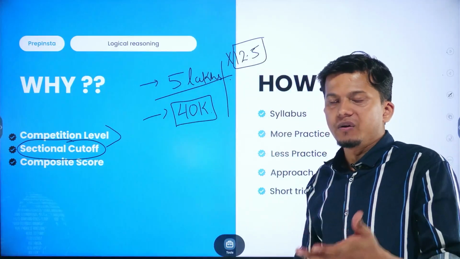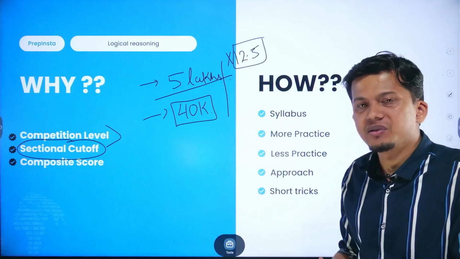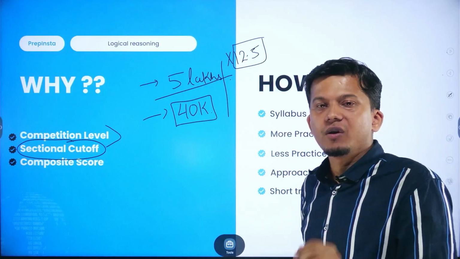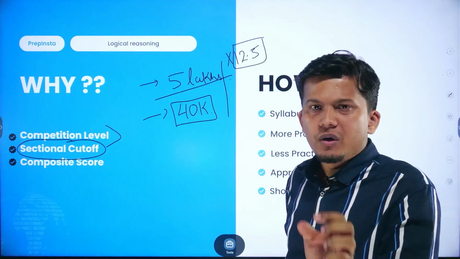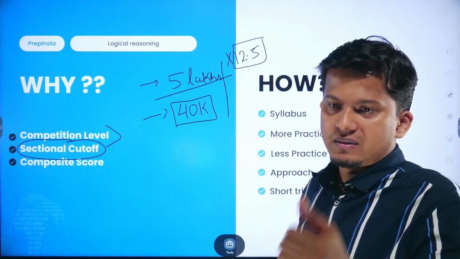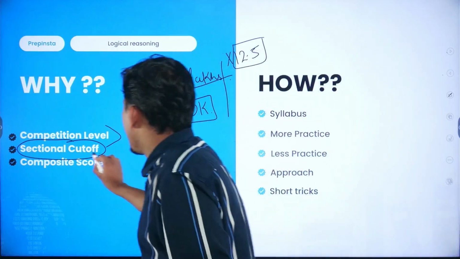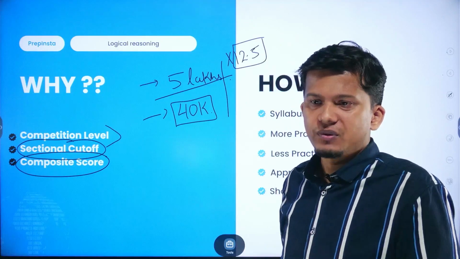What is sectional cutoff? You have to maintain a balance among all the sections, and you have to clear the sectional cutoff, which is the minimum number of questions that need to be correct in any particular section. Then there is a composite scoring. So for that matter, you have to maximize the score.